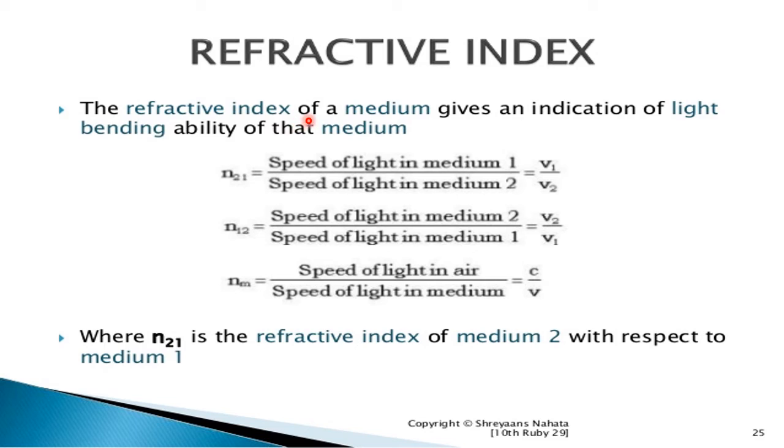The refractive index of a given medium gives the indication of the light bending ability of that medium, which is denoted by n21, meaning medium second with respect to first. It is the speed of light in the first medium divided by the speed of light in the second medium, equal to v1 upon v2. Now n21 is the refractive index of medium 2 with respect to the first.